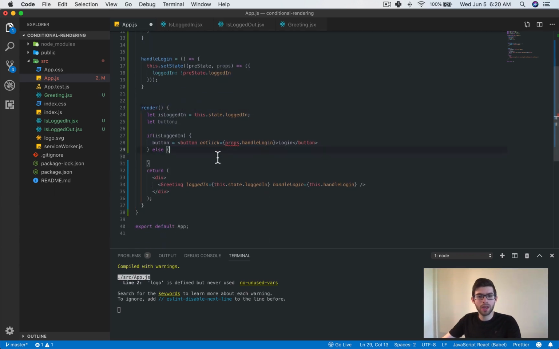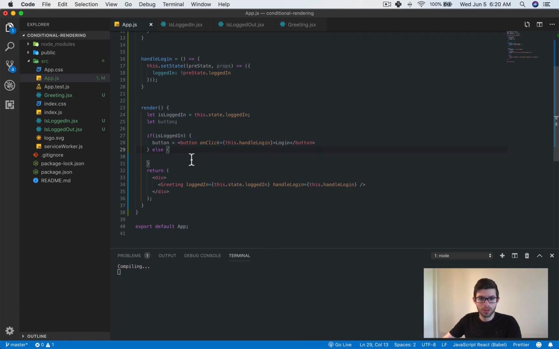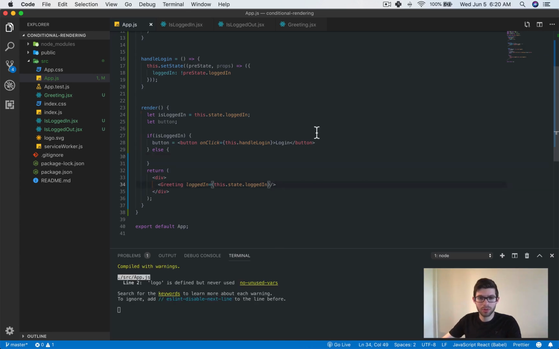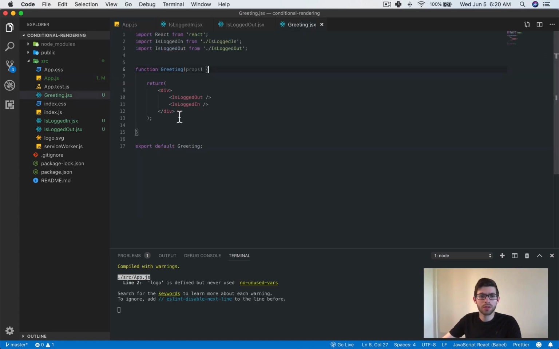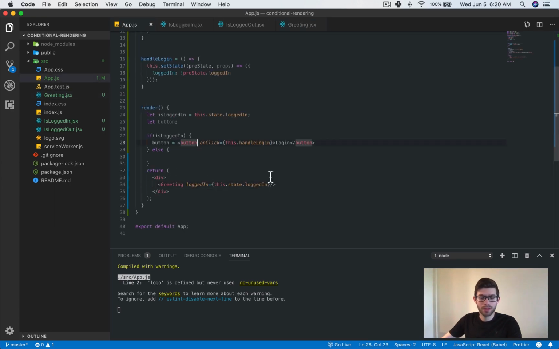But if it's not, also on click, it should be this.handleLogin, and this doesn't actually exist anymore, so now it's going to be that, right? And so if not though, it's going to say log out. Let's give that a shot.